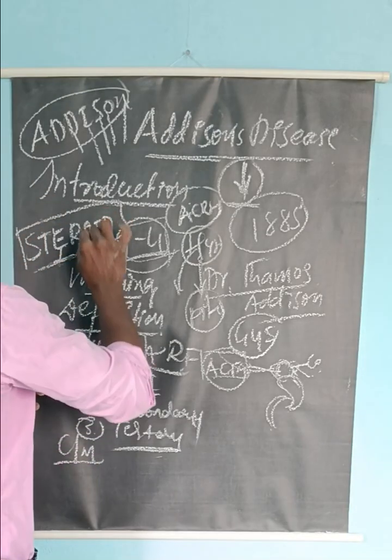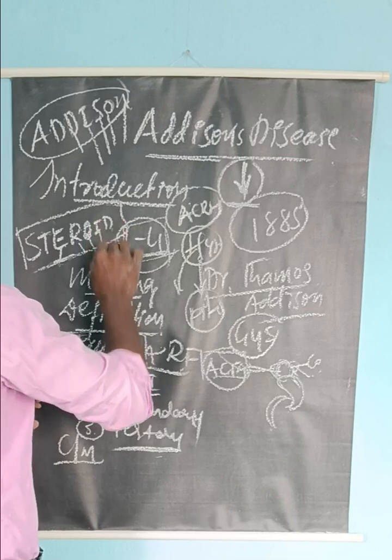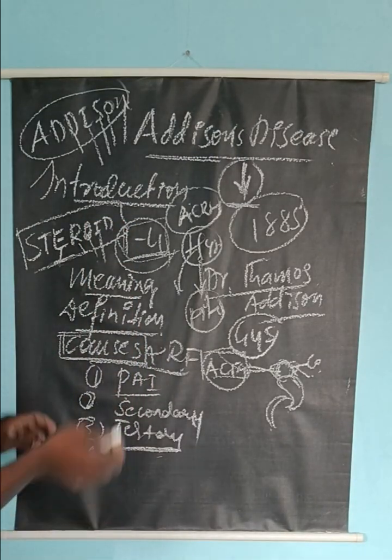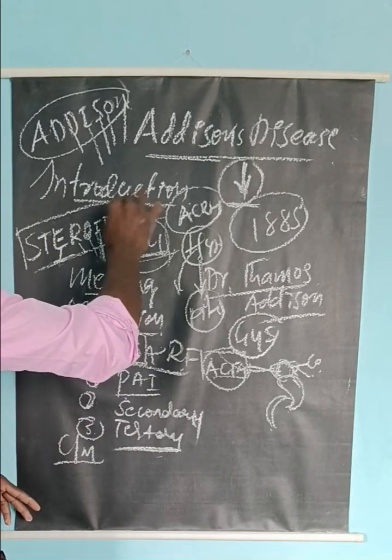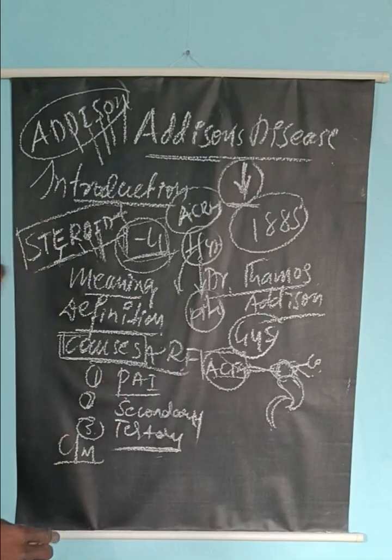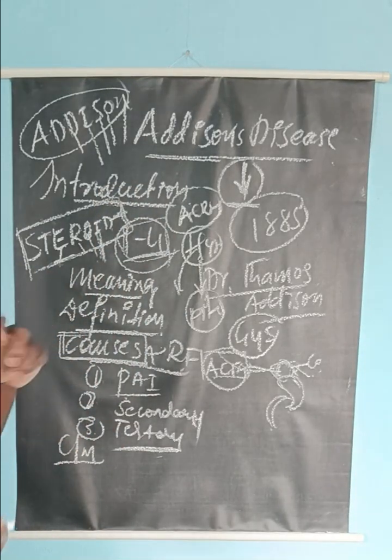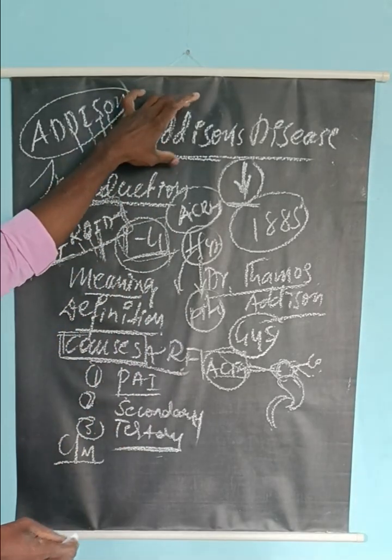O is nothing but orthostatic hypotension or hypotension. So I is integumentary changes, that is bronze appearance or hyperpigmentation of the skin. D is nothing but diarrhea, and dizziness. Okay, so this is regarding the clinical manifestations we are going to see in persons who are suffering from Addison's disease.